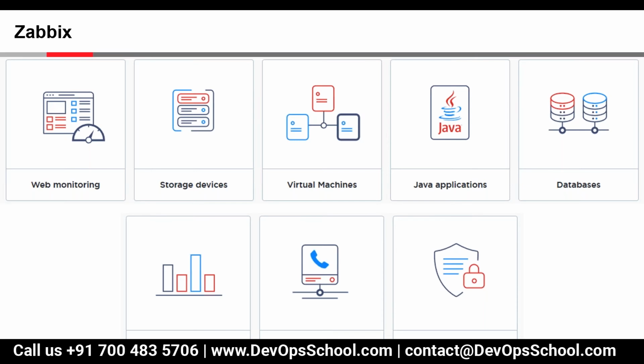Instead of that, we can go to triggers and select the ICMP ping of the VMs. We can give it in that way also, right? We will not be able to do grouping of it, but on a dashboard or map we can give a diagram in which we can show the interlinking of those devices. Okay. So how many maps do I create? Yes, through maps you will be able to do that.